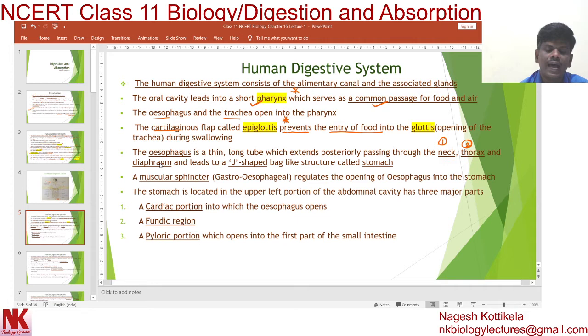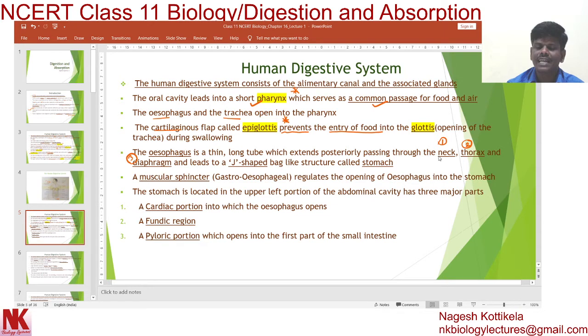You should remember this very important statement for your exams. The esophagus is a thin long tube which extends posteriorly, passing through the neck, thorax and diaphragm, and leads to a J-shaped bag-like structure.